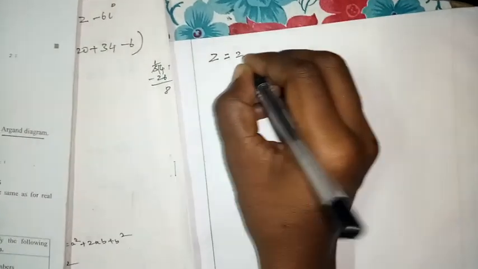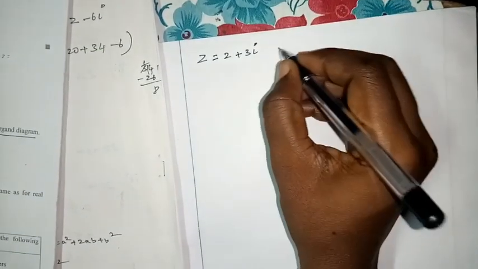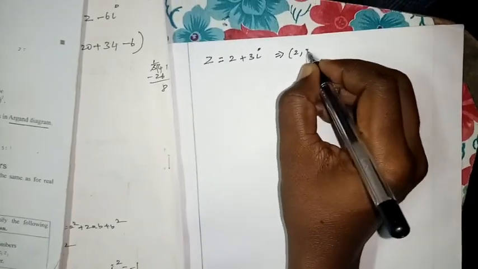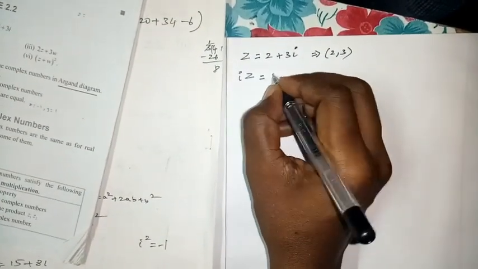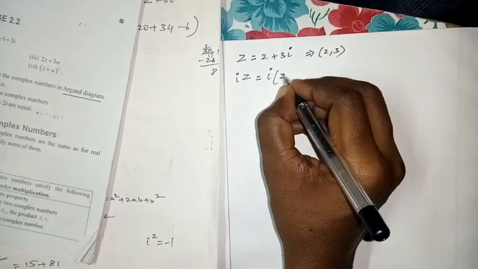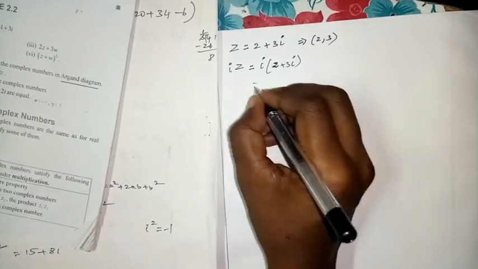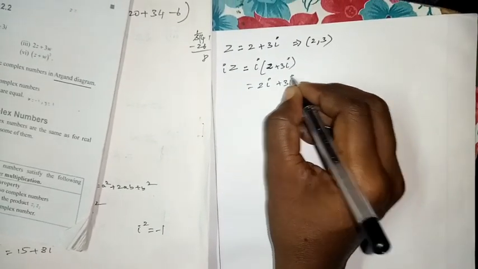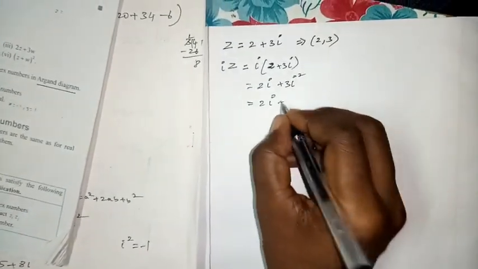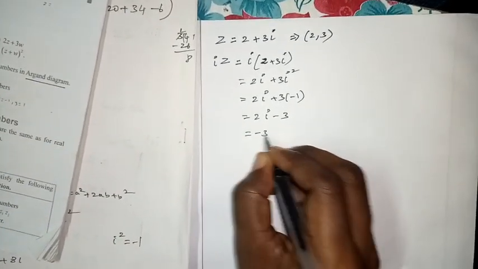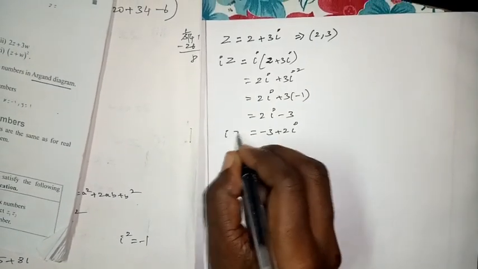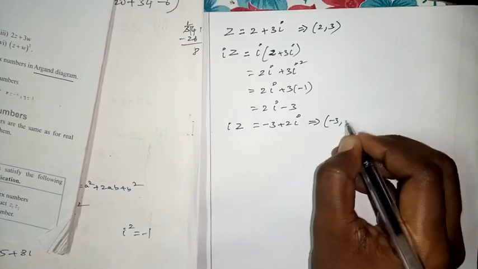Here you take first the Z value. Z equal to 2 plus 3i. That is nothing but (2, 3). Second one, iZ equal to i of the Z value, 2 plus 3i. That is equal to 2i plus 3i square. 2i plus 3 of minus 1, that is 2i minus 3. You take the real number first and then write the imaginary number. iZ is equal to (minus 3, 2).